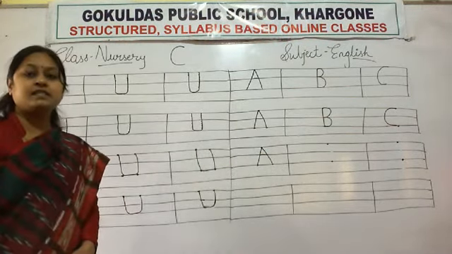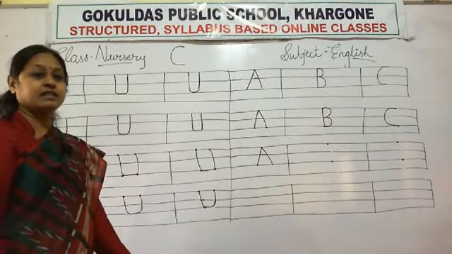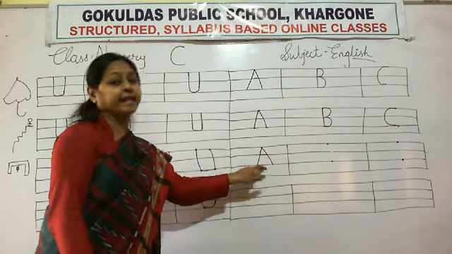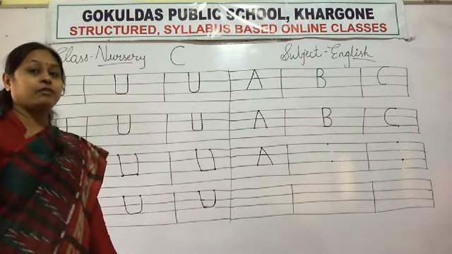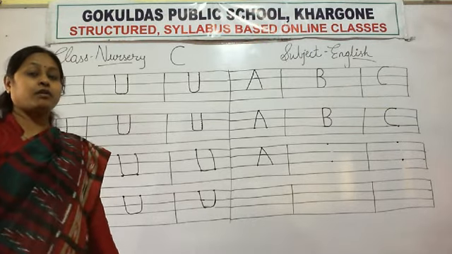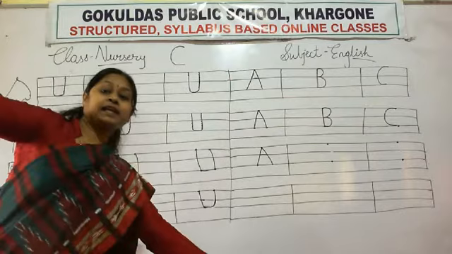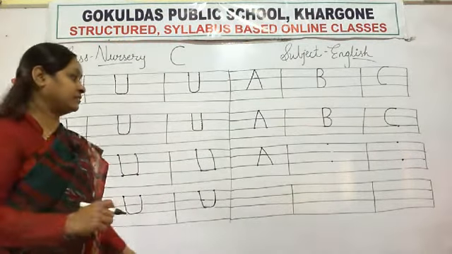Which letter is this? Letter A. A for apple. A for arrow. A for aeroplane. A for alligator.